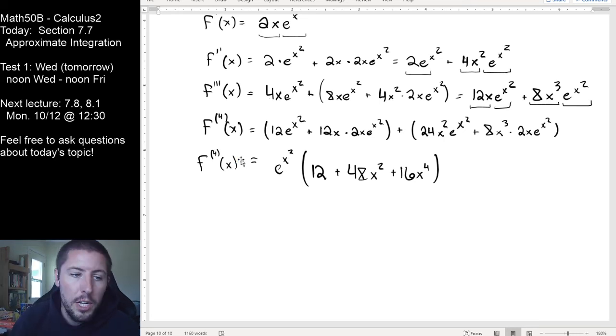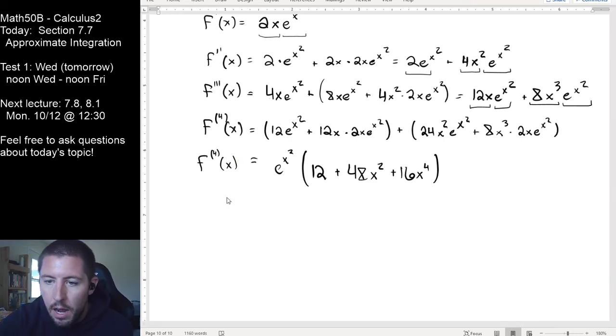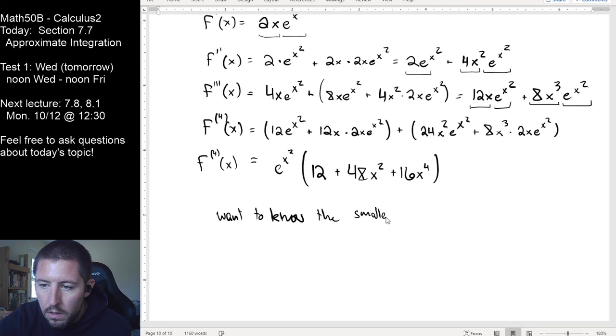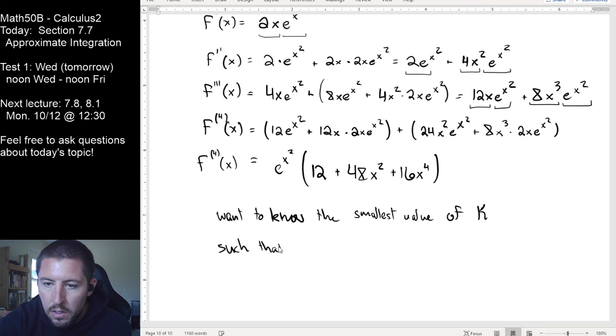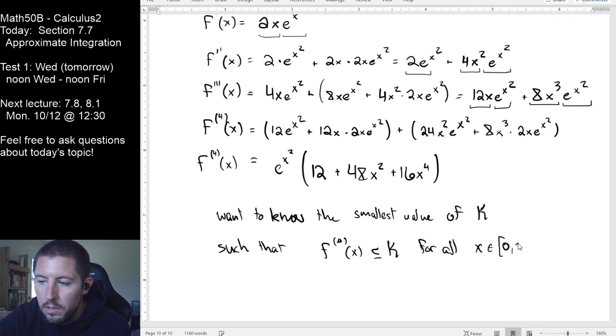And so now I'm interested in finding the smallest value I can find for k such that the fourth derivative of x is less than or equal to k for all x in the interval from 0 to 2.